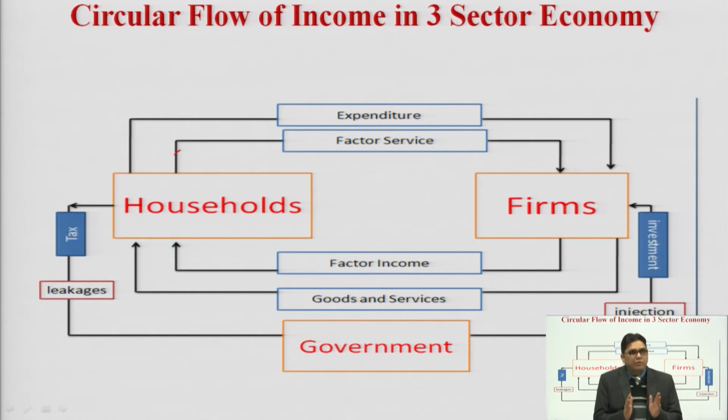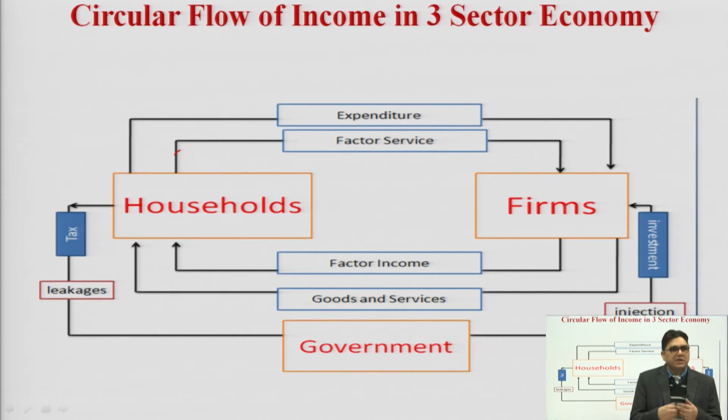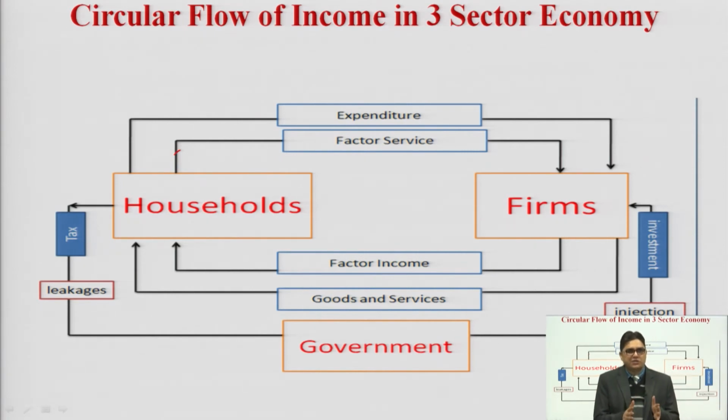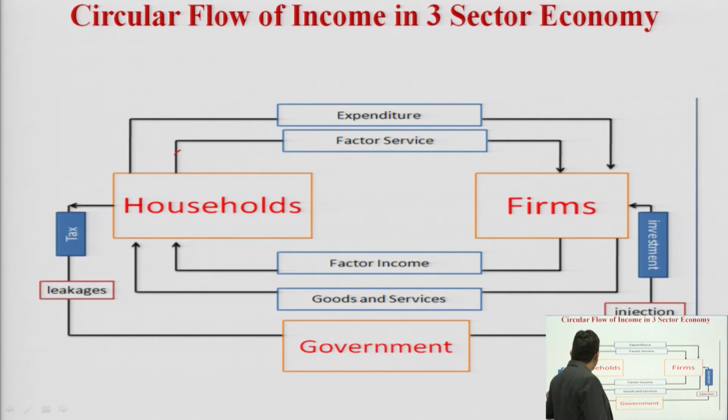So from an economic point of view, leakages are not considered good, and no economy will prefer that there should be maximum leakages or that leakages should be encouraged. We need not encourage the leakages, and injections are to be promoted or maximized in an economy. If the tax rate is increased more, leakages will be maximized.